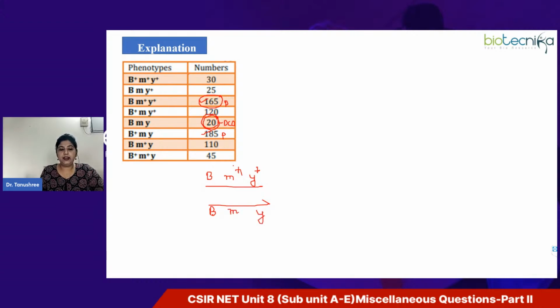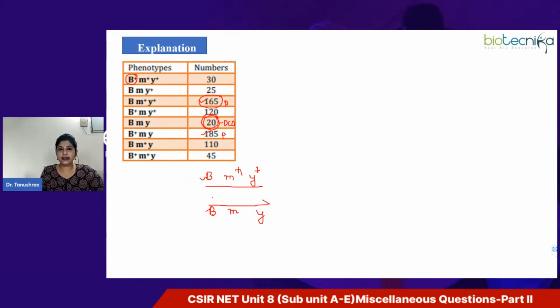I have given you a trick that you have to always find the odd one out. How will you find the odd one out? You have to compare the alleles and see what pattern is followed. Here we have the recessive allele for the B gene, because wild type is represented with B plus.